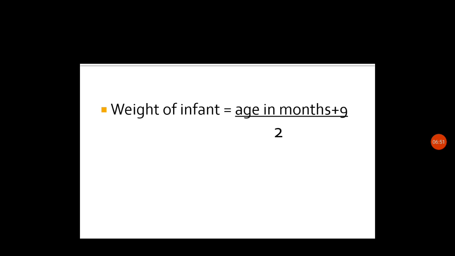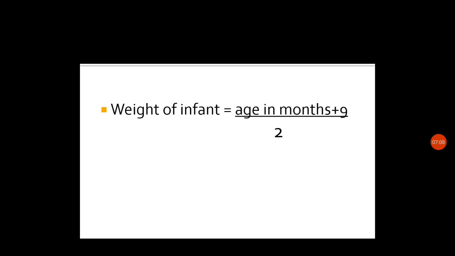One more example, if it is 7 months, 7 plus 9, that is 16 by 2, that is 8 kg. That is the way you have to calculate the weight of the infant.